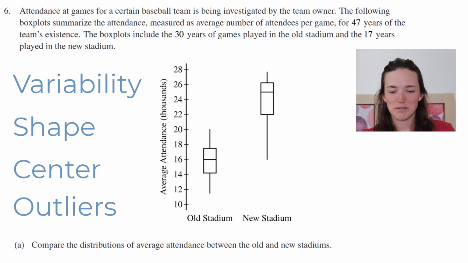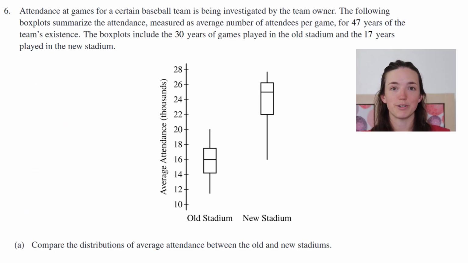Variability, it seems like the new stadium has a little bit more variability, especially the quartile 1 is a little bit bigger. And just generally the range seems a little bit bigger. You can't really tell from the box plot if it's normal or skewed, but maybe the new stadium is slightly skewed to the left. Centers, the new stadium has a much higher center than the old stadium, and then outliers, there don't appear to be any outliers. Make sure anytime you're comparing that you use comparative language in your answer, like more than, less than, the same, different, things like that.